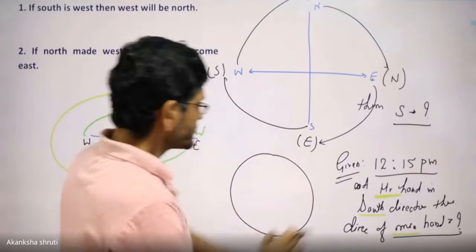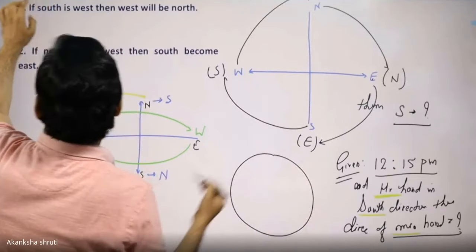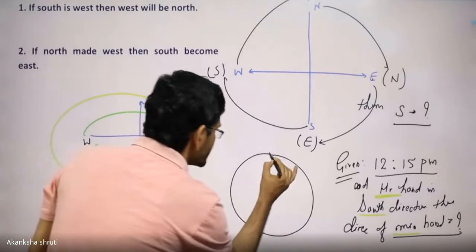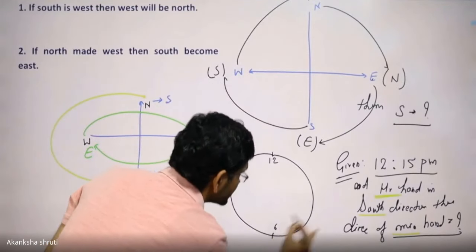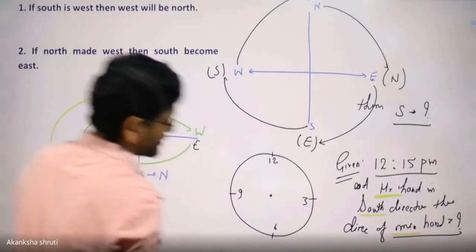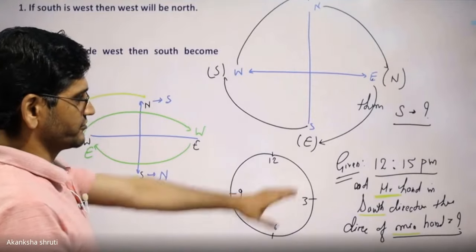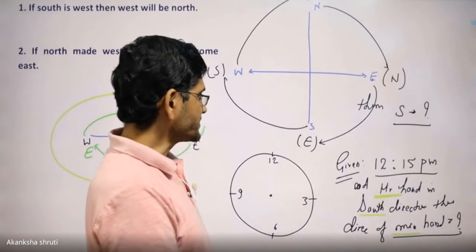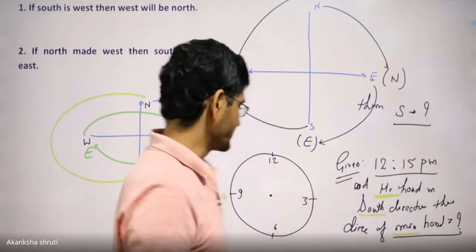See, so let us draw the clock. Let us consider this is the clock, this black one is the clock. Let us mark it as 12, 6, 3, 9. This at the center. Students, other points can also be marked, but this much is enough, whatever the question being asked. It is stated that it is 12:15. First you make 12:15.